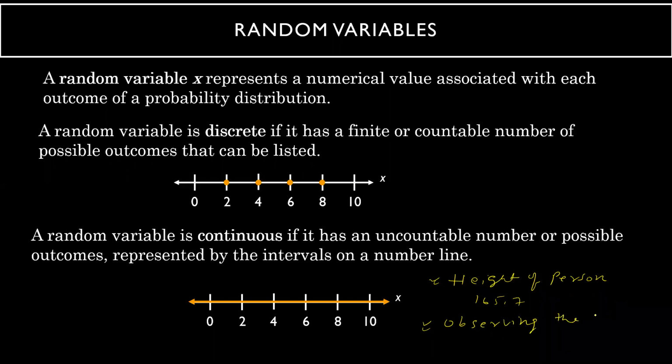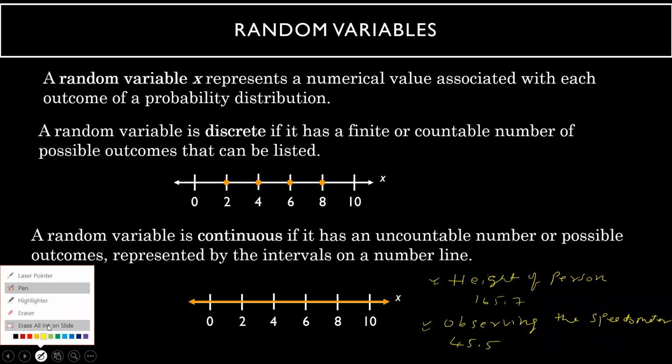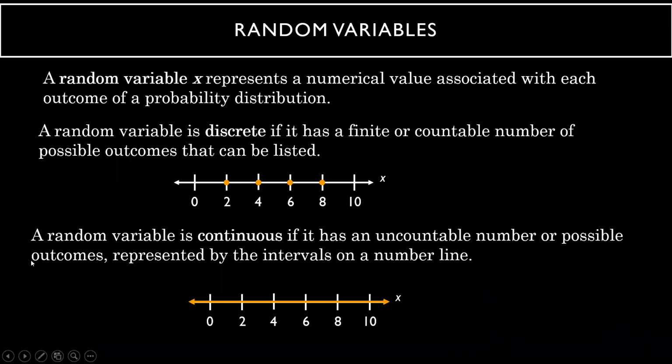When you observe the speedometer, the speed will not be exactly 45 kilometers per hour. You may get 45.5 kilometers per hour as well. So this is also a continuous category. Now you have understood the difference between discrete and continuous. Any doubt in this? All right, we can go to the next part.